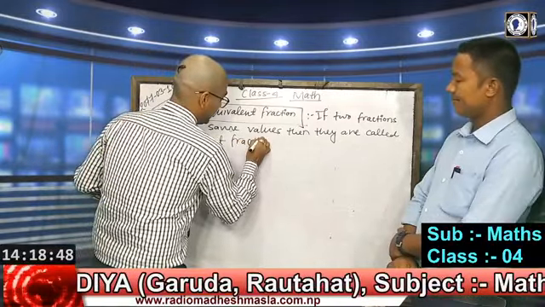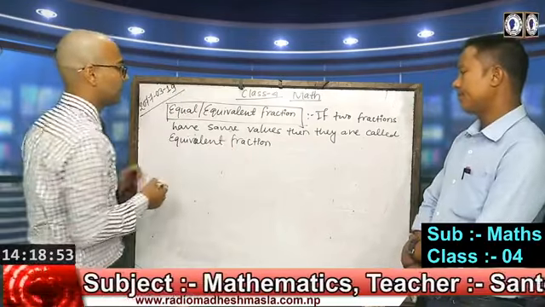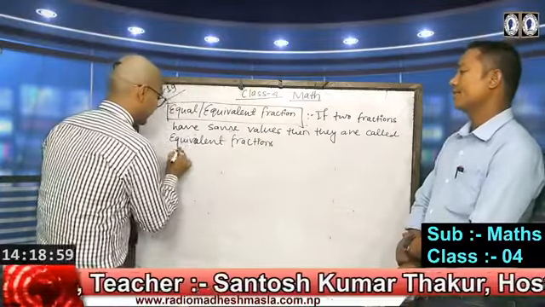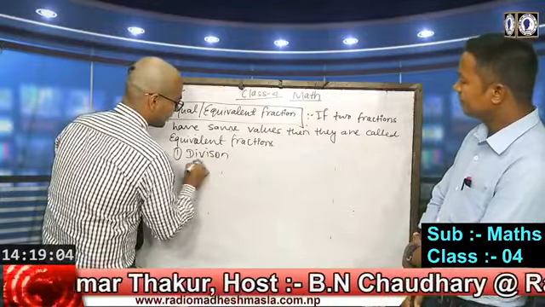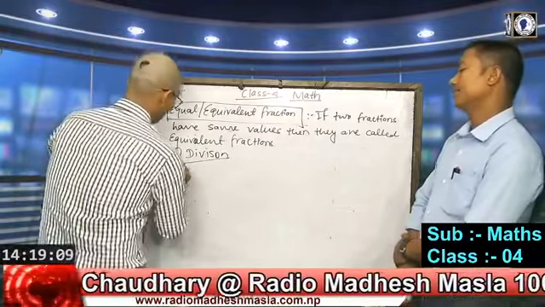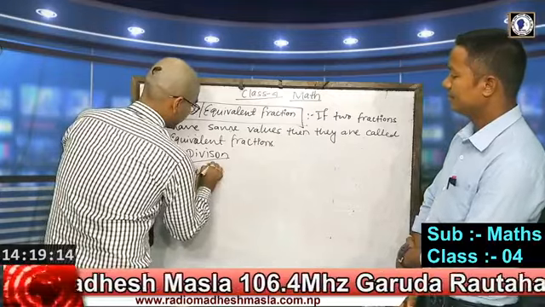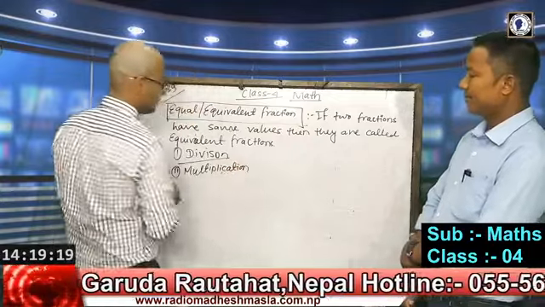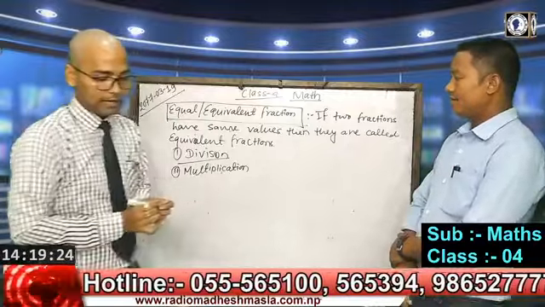We can find equivalent fractions especially in two ways, by applying two methods. The first one is the division method, and the second one is the multiplication method.